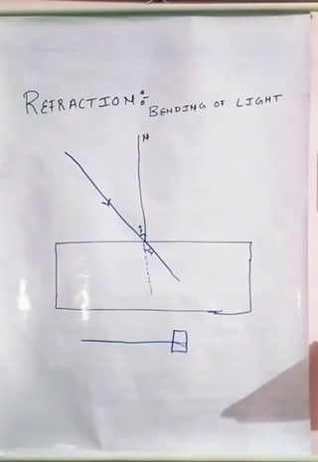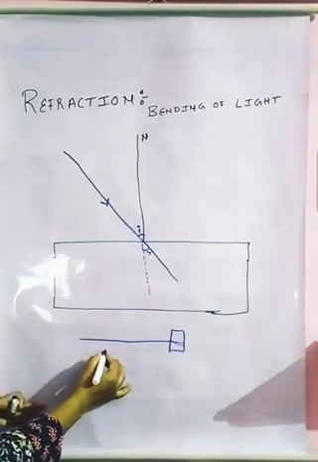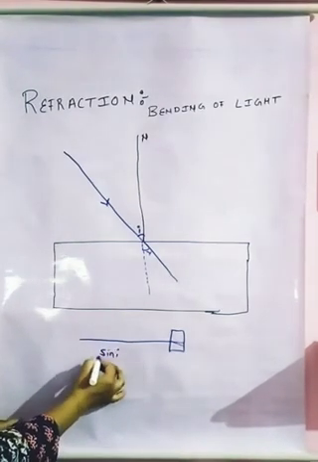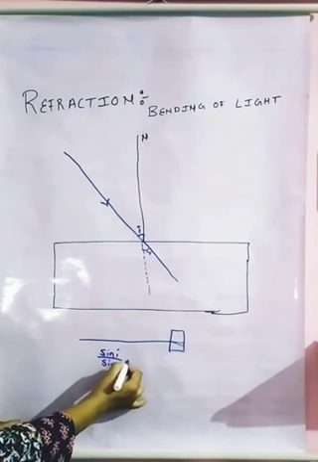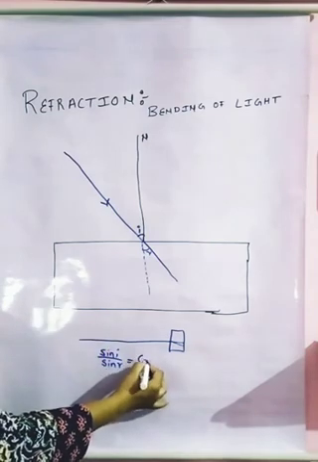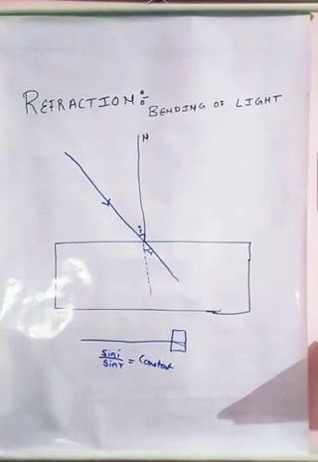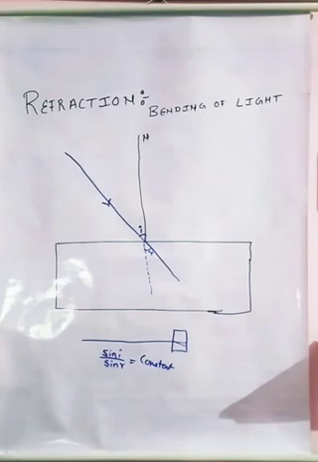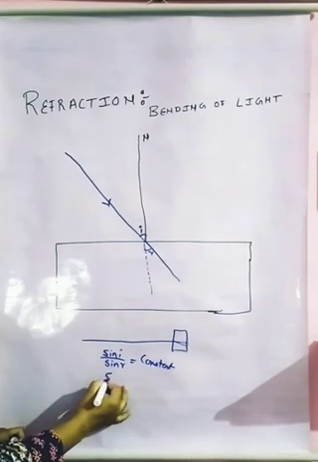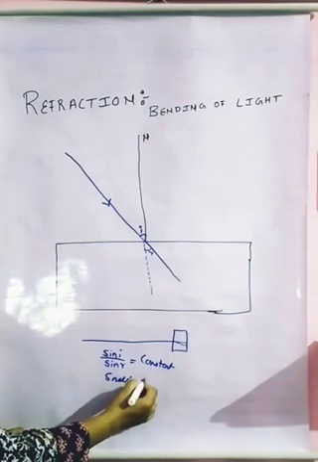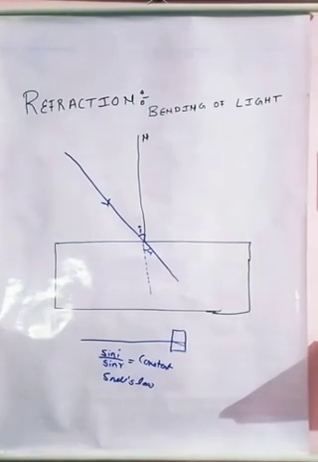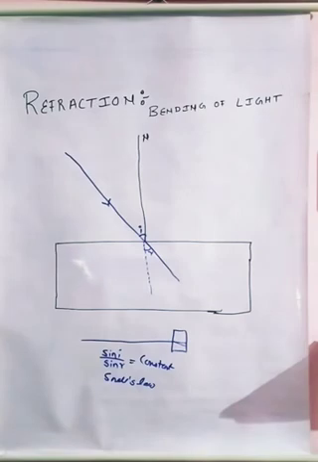What does the second law say? The second law says that the sine of the angle of incidence to the sine of the angle of refraction, for a given pair of media, is constant for a given color. This law is also called Snell's law. What it says is that sine i upon sine r is equal to a constant. These are the two laws of refraction.